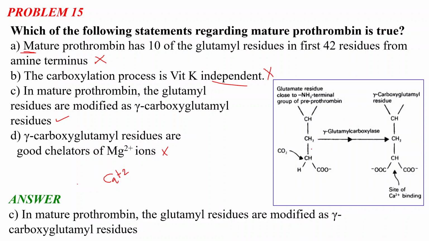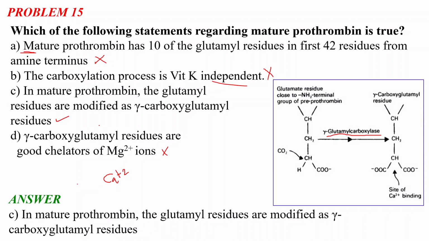So this is actually the conversion. The glutamate residue close to the NH2 terminal group of prethrombin. This is the glutamyl residue close to the NH2 terminal group of the prethrombin, and this is the gamma-carboxyglutamyl residue. Okay, in mature prothrombin, this glutamyl residue is modified as a gamma-carboxyglutamyl residue, and the enzyme which catalyzes this reaction is the gamma-glutamyl carboxylase enzyme. Okay. So this is also related to the vitamin K enzyme and the blood clotting mechanism by this vitamin.